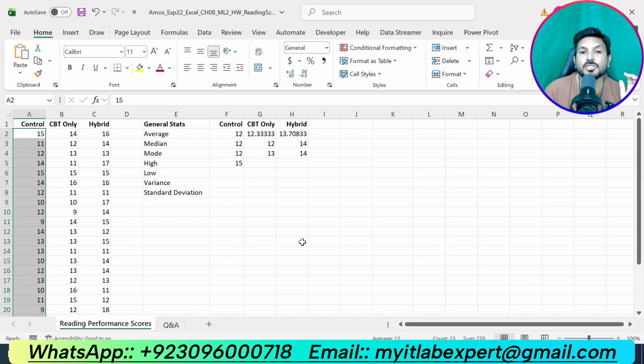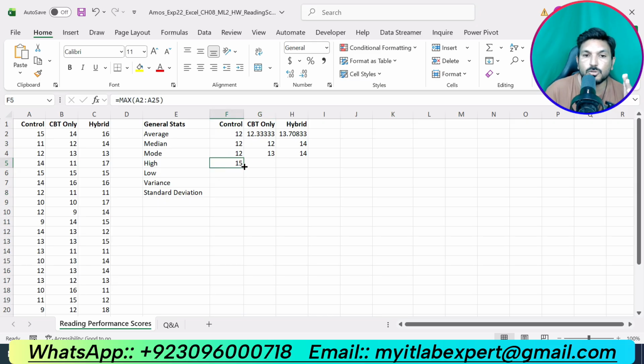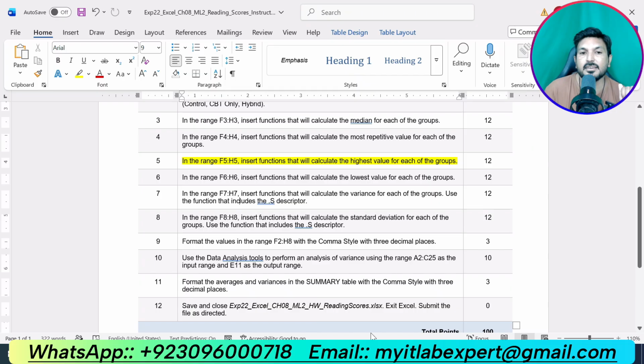Now we are supposed to calculate the maximum for CBT only and hybrid. We will simply use the fill handle to copy the formula, and in CBT only we have a maximum value of 16, and in the hybrid we have a maximum value of 18. That is all about step number 5. So we have completed 5 steps. Now we are supposed to do the next step, that is step number 6.